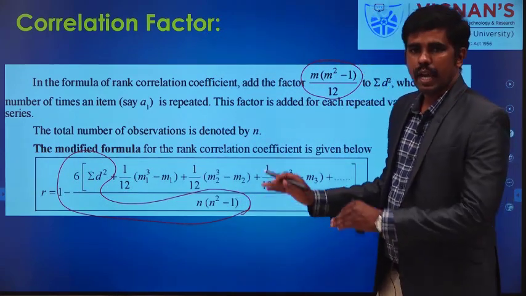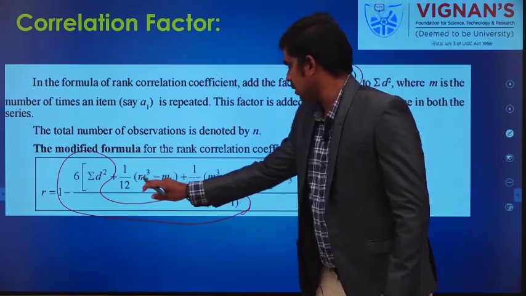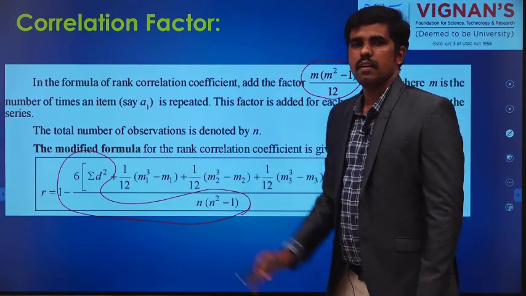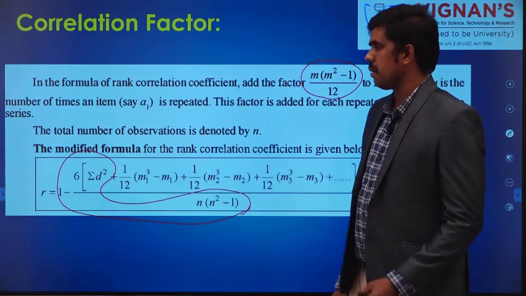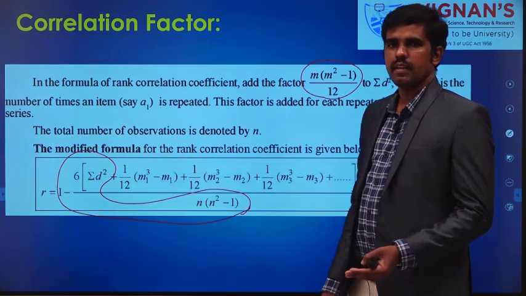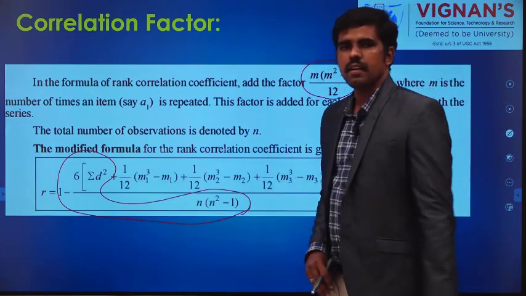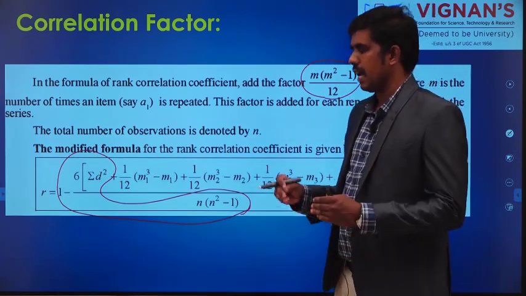But what we are doing additionally, we are adding some value depending on the repeated terms, depending on the repeated rank, right? Depending on the tie we have, we are going to add some factor value.